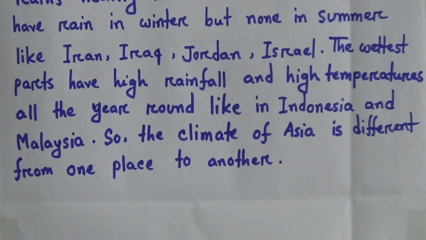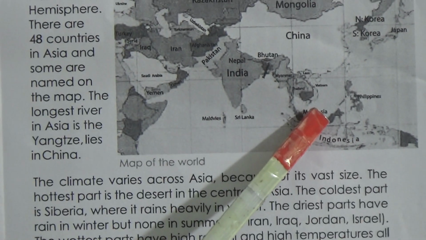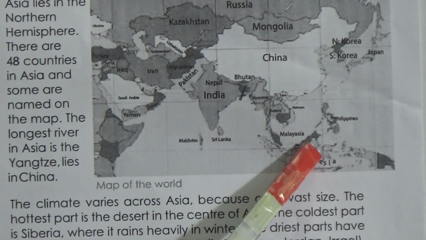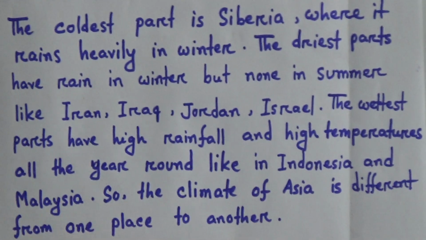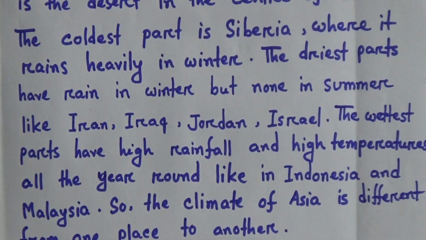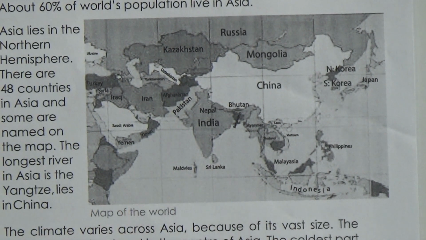And in this area, Indonesia and Malaysia, it rains heavily all year round. So, student, the climate of Asia is different from one place to another.